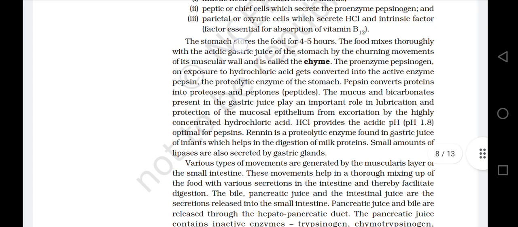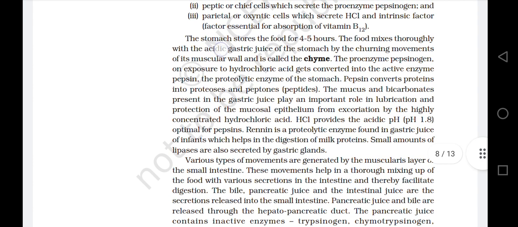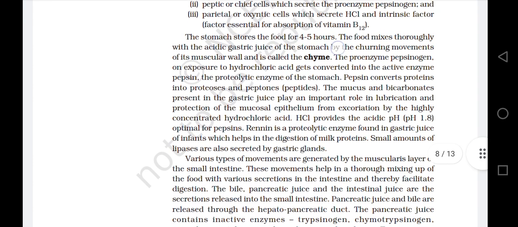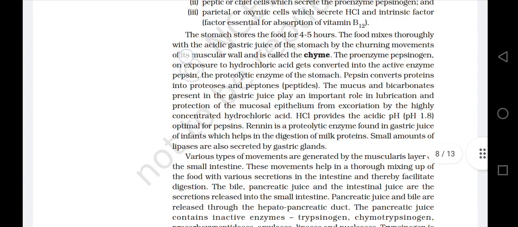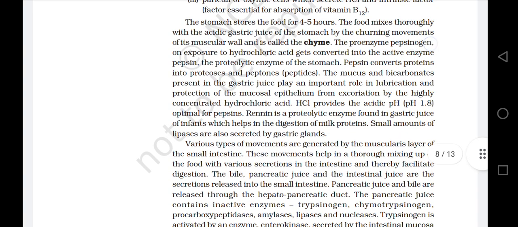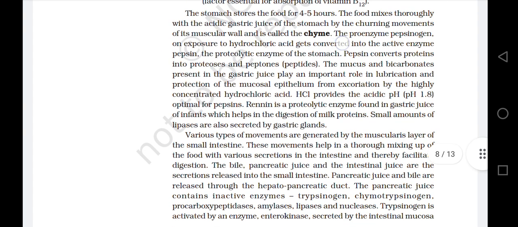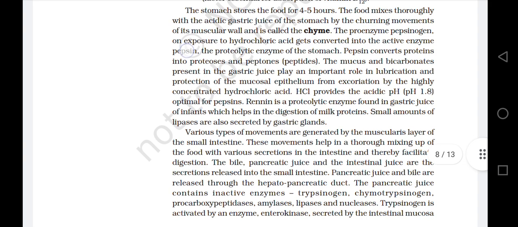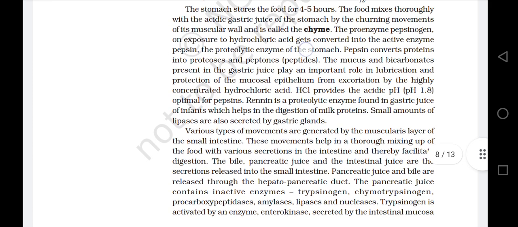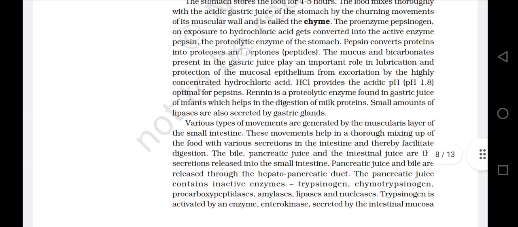The stomach stores the food for 4 to 5 hours. The food mixes thoroughly with the acidic gastric juice of the stomach by churning movements of its muscular wall and is called the chyme. The proenzyme pepsinogen, on exposure to hydrochloric acid, gets converted into an active enzyme pepsin, the proteolytic enzyme of the stomach. Pepsin converts the protein into proteoses and peptides.